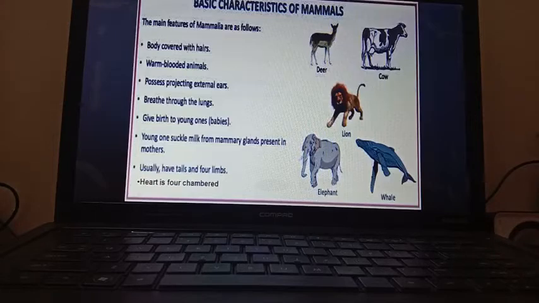That is one of the main important features of mammals, having mammary glands present in mothers, and by sucking the milk the young ones get the nutrition. They usually have tails and forelimbs. The heart is four-chambered. I have told already they have all the advanced characteristics. So they have a four-chambered heart, means two auricles and two ventricles.